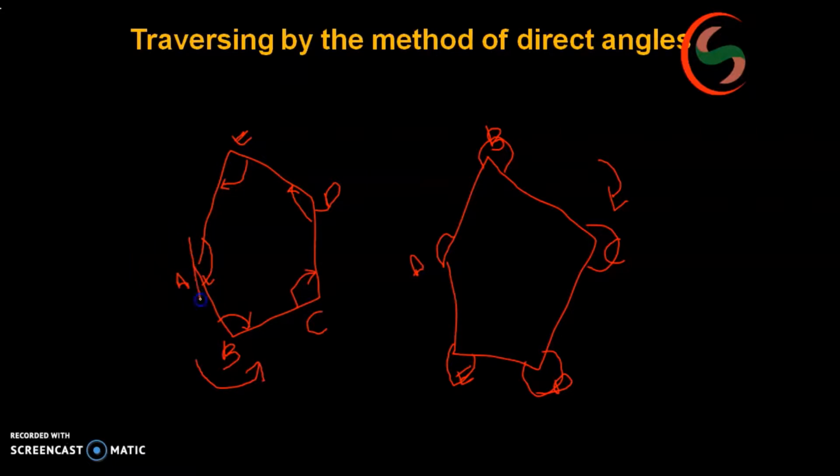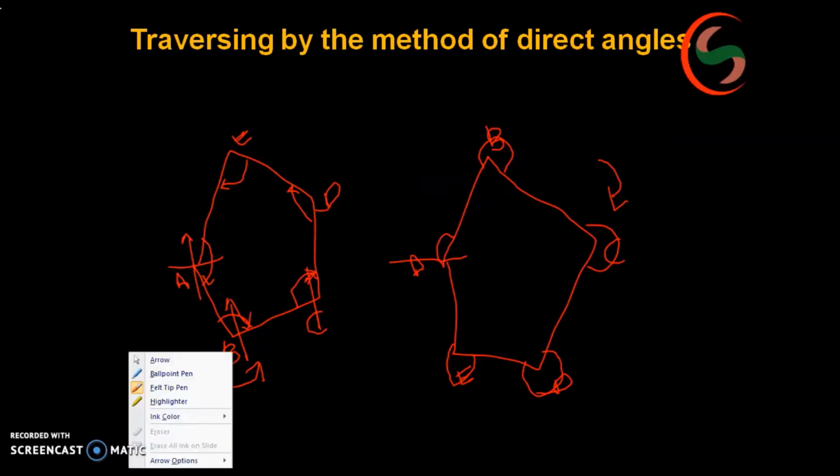So this measurement, backsight, foresight, what you are getting? Angle. Backsight, foresight, angle. Like that you will be getting included angle in counterclockwise or anti-clockwise direction, and excluded angle in case of clockwise direction. You have to remember all these things.